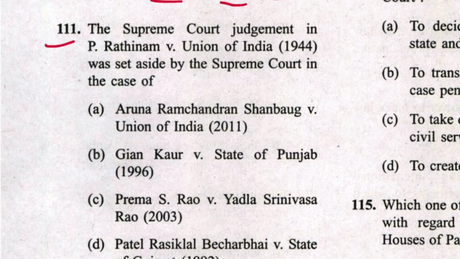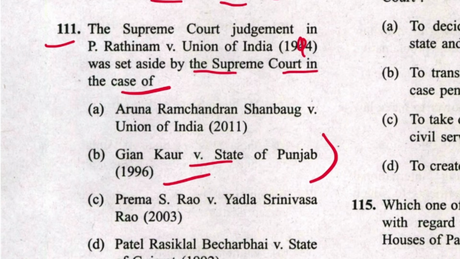Next 111. The Supreme Court judgment in P. Rathinam vs. Union of India, it is 1994, not 44, was set aside by the Supreme Court in the case of Gian Kaur vs. State of Punjab, as I mentioned earlier as well. B is the answer. Aruna Ramchandra Shanbaug is on what? Passive euthanasia.